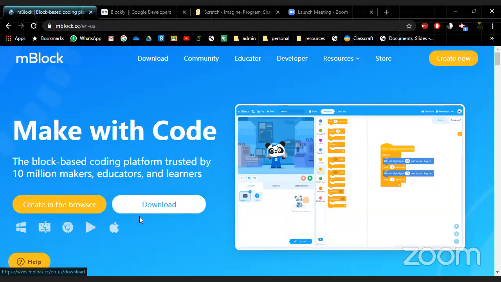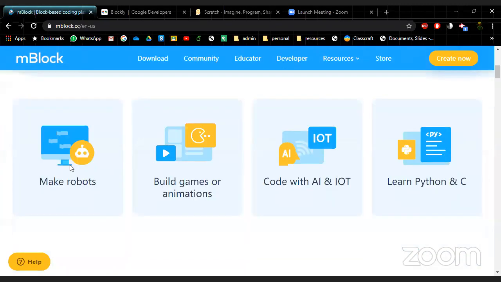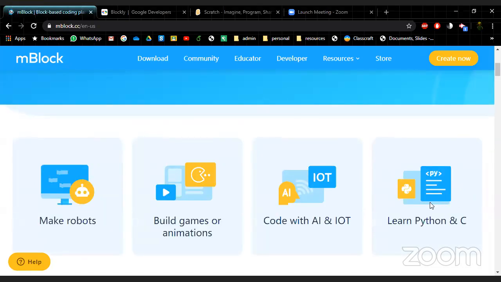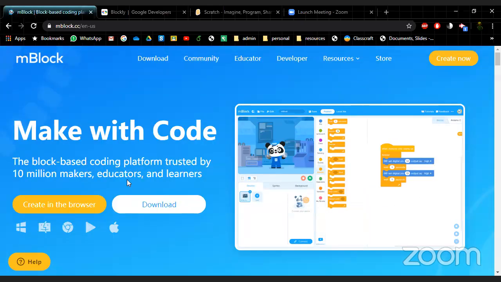This one's also nice because you can download it onto your iPhone or Android. So if you have a smartphone, you can download this program onto your phone and start coding straight on your phone. I think this is a really nice one. Also, MBlock allows you later on to connect to other components, so you can do robotics and all kinds of cool things. And later on, they're going to introduce new languages into this MBlock visual programming.